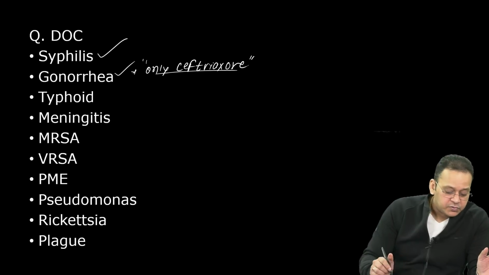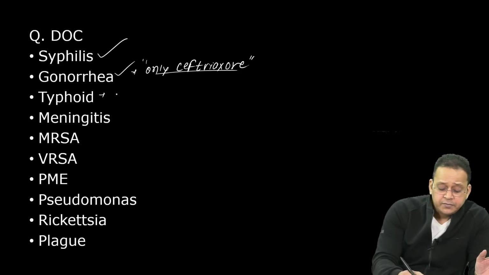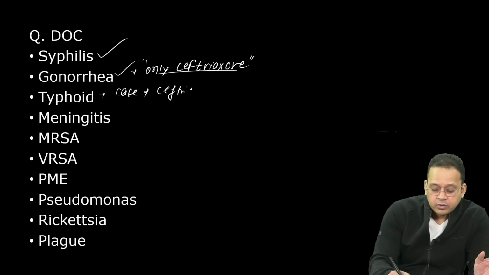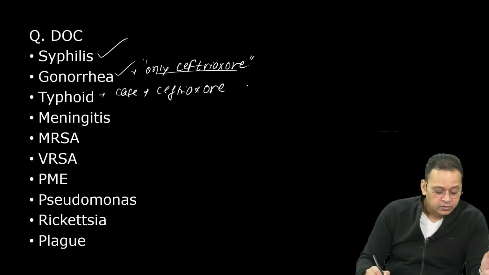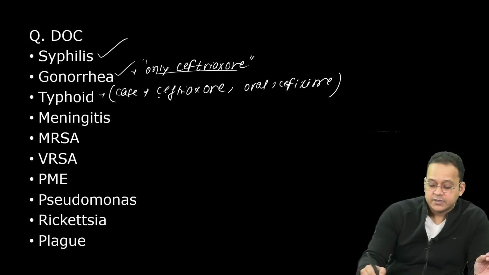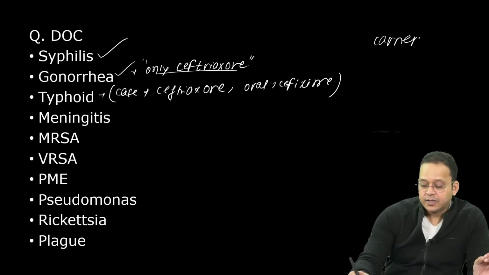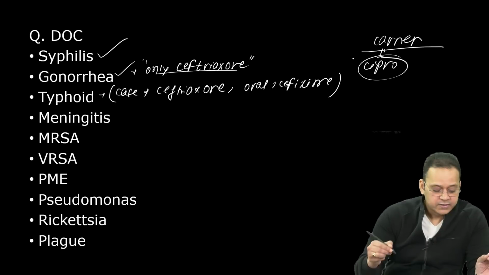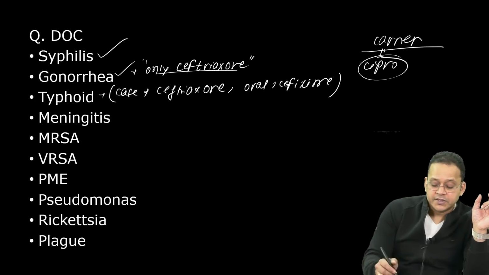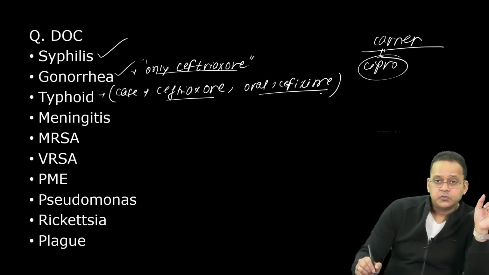Typhoid. What is the drug of choice for typhoid? In a case, it is IV ceftriaxone. What is the oral drug of choice? Cefixime. Right. So this is for a case. If there is a carrier of typhoid, what is the drug of choice? Ciprofloxacin. Carrier of typhoid, ciprofloxacin. So case of typhoid, ceftriaxone. Oral drug of choice, cefixime.